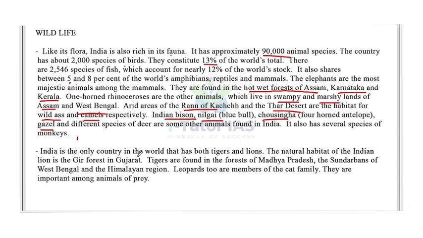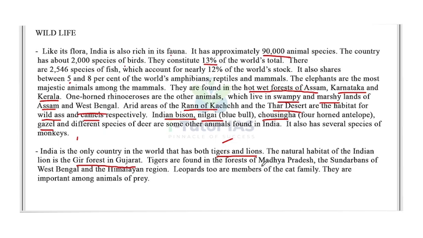India is the only country in the world that has both tigers and lions. The natural habitat of the Indian lion is the Gir forest in Gujarat. So in the Gir forest we can see the lion.